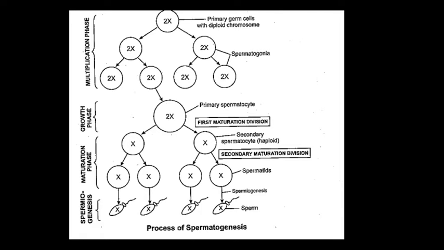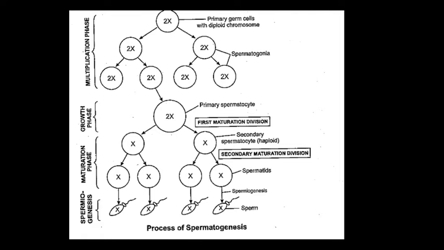In man, the entire process of spermatogenesis takes around 74 days. It starts at the age of puberty due to a significant increase in the secretion of gonadotropin releasing hormone, also called GnRH, and continues even in old age. It happens only in males. This is all about spermatogenesis. You have to know what process happens to form primary germ cells into a sperm.